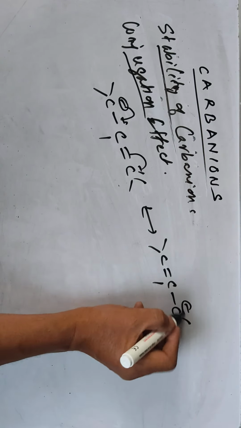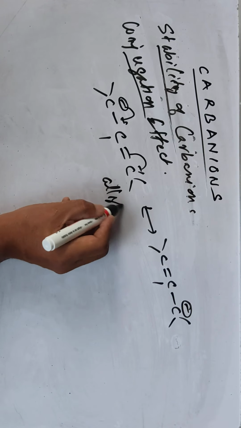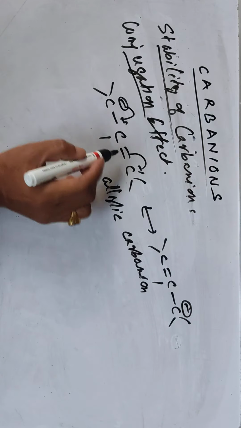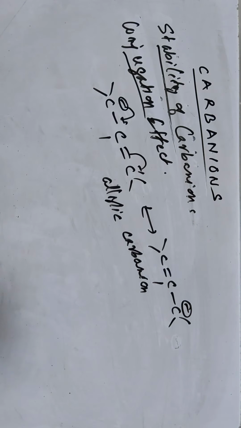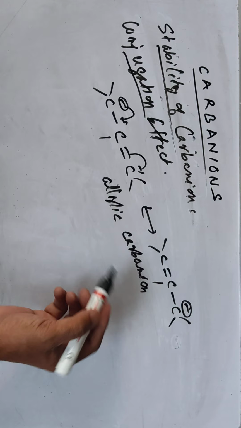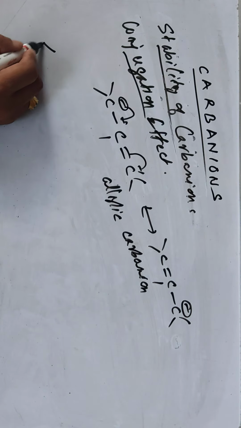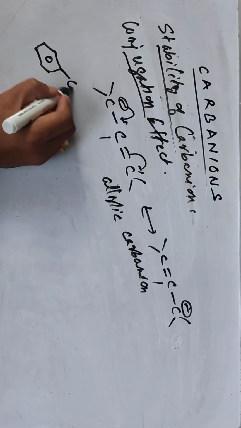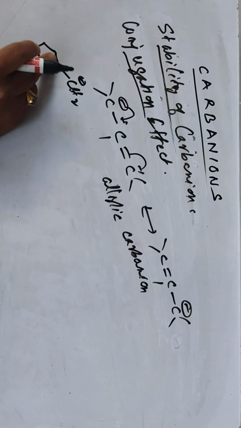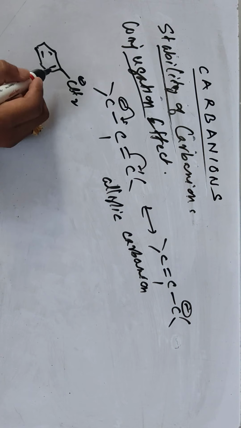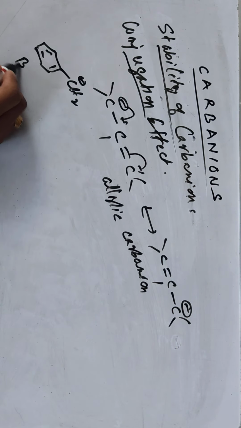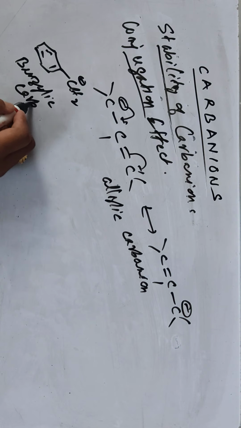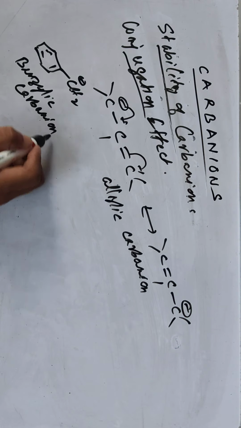So you can have an allylic carbanion conjugated with a double bond, so it can get delocalized. More canonical structures means more stable. Similarly, you can have a benzylic carbanion, CH2. You can have many canonical structures, so it is more stable.